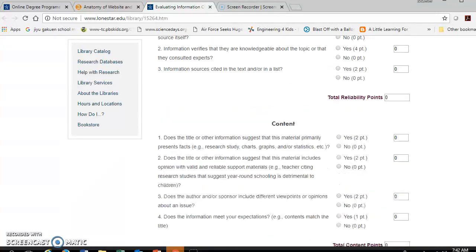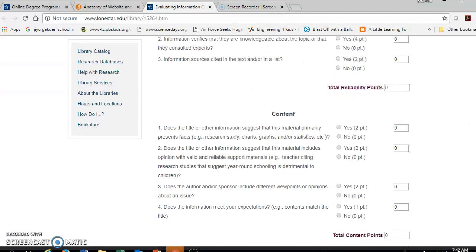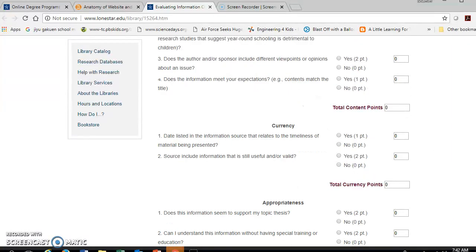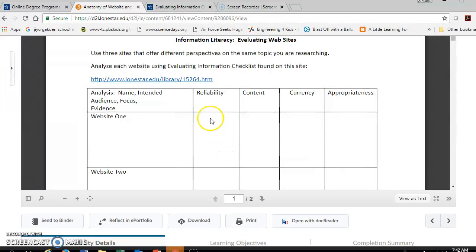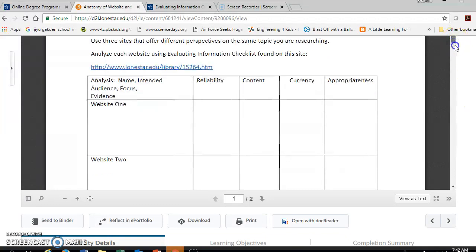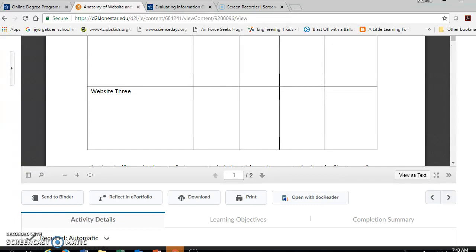Okay, so you basically ask yourself each of these questions and respond accordingly, and it gives you a total score for that category. For each total score, you're going to go back and put the score in here, okay? And feel free to comment on any of the information, the name, the audience, the focus, any evidence supporting it. And then you just need to let me know which website is valid or if all 3 are valid.